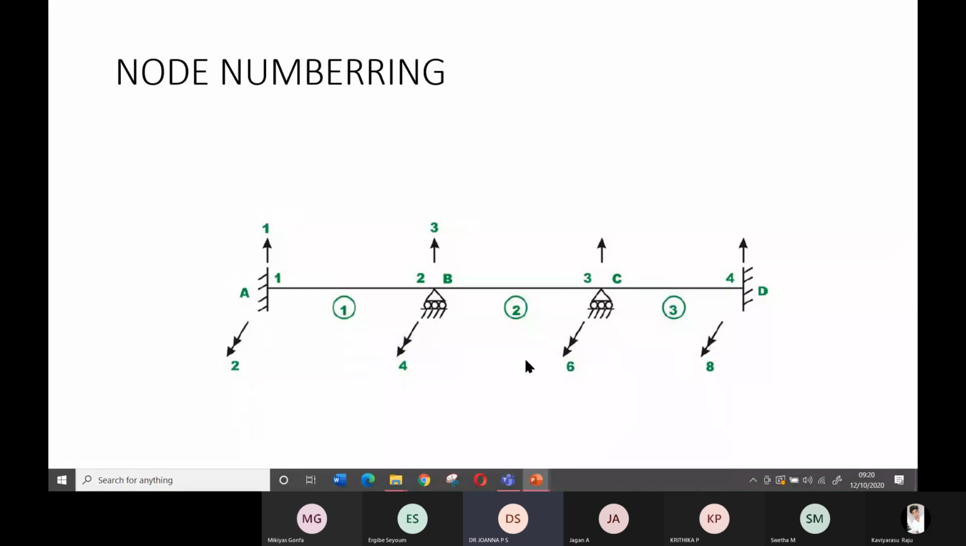Okay. So the first thing is you have to number the beam. The second thing is you have to number the nodes 1, 2, 3, 4. The third thing is you have to tell whether translation and rotation are allowed or not.